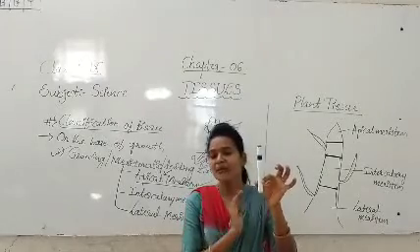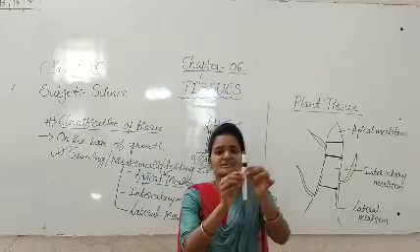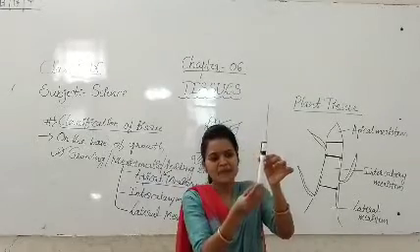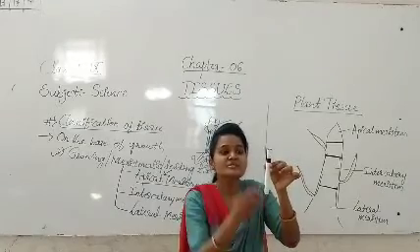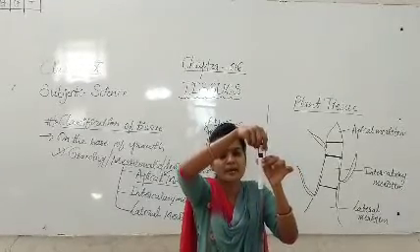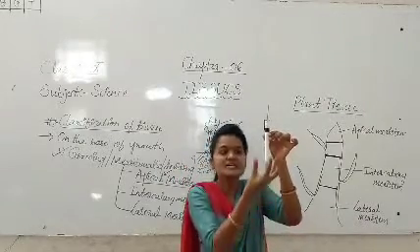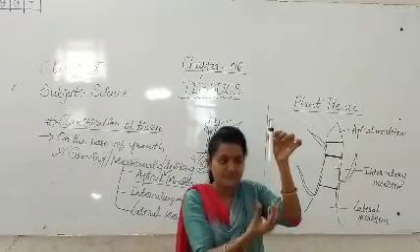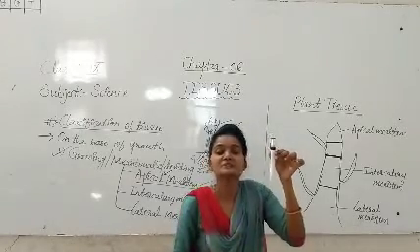Assume this as the stem and here some roots are there. Apical meristem is present at the tip of the stem and at the growing regions of the root.